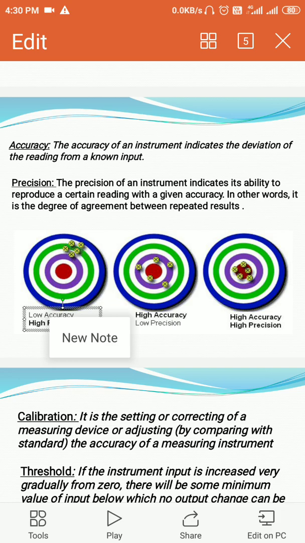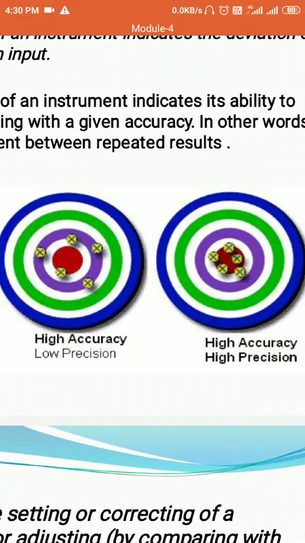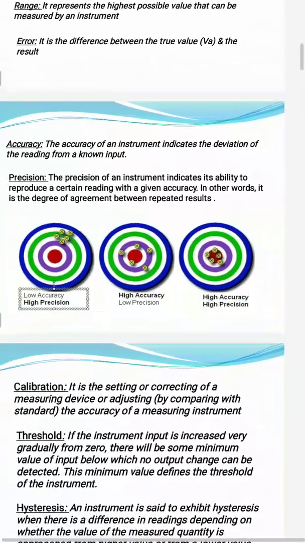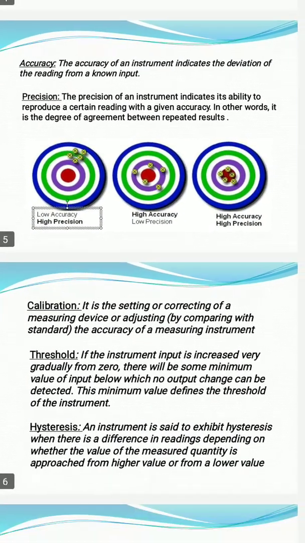Instrument has low precision. If you see the third diagram, all the 5 points are close to the red color, the target. Also, they are close to each other. Correct? Since they are close to the target point, accuracy is high. Also, all the 5 points are close to each other, so I say that the precision is high. So, what is precision and what is accuracy is explained there.